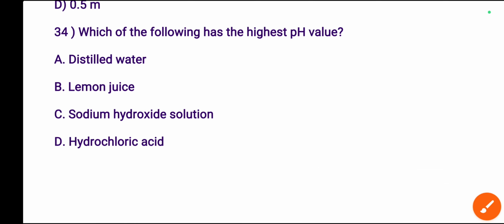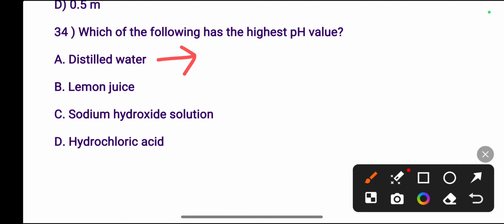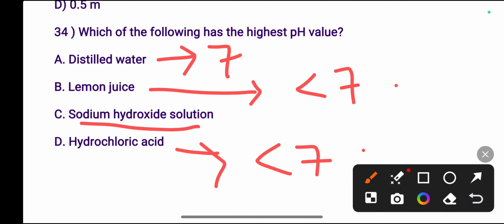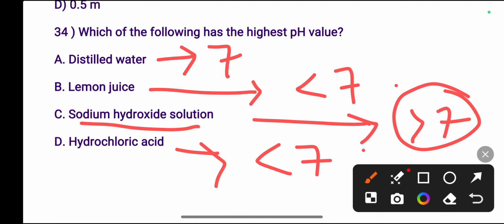Next one, which of the following has the highest pH value? Distilled water. This is a neutral solution, so its pH will be 7. Lemon juice. It is an acidic solution, so its pH will be less than 7. And hydrochloric acid. This one is also an acid, so its pH will be less than 7. And sodium hydroxide solution. This one is a base, so obviously it has a pH value greater than 7. So the highest one is the sodium hydroxide solution. Option C is the right answer.